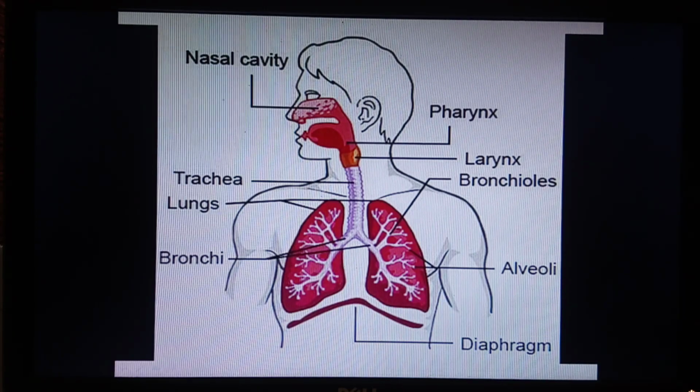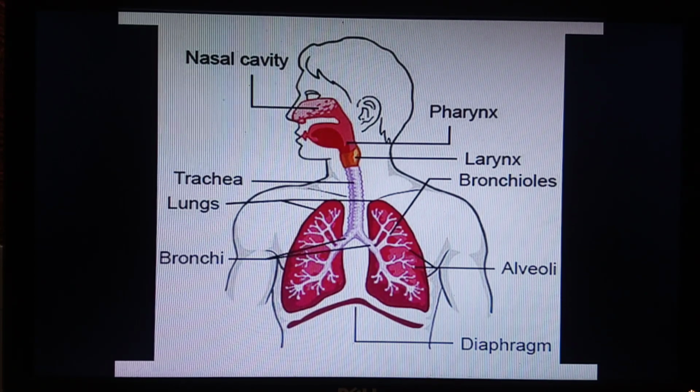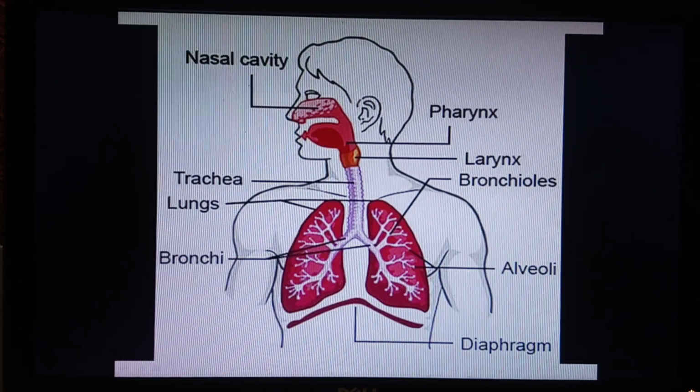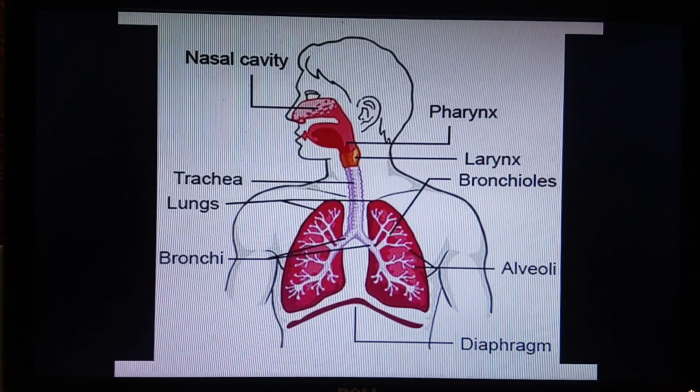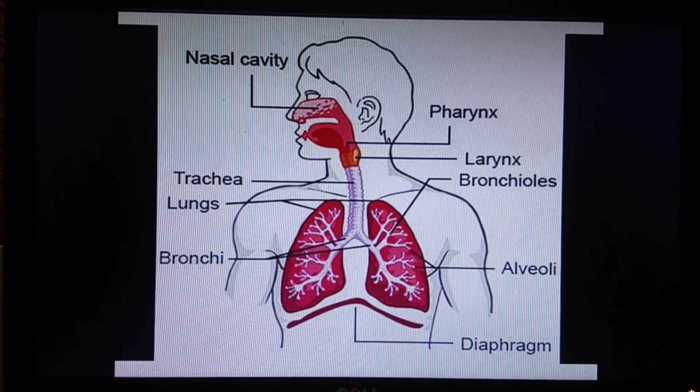Breathing involves inhalation and exhalation. Exchange of environmental oxygen with CO2 of the blood in the respiratory organ is called external respiration. And internal respiration involves uptake of O2 by tissue cells from blood, oxidation of food in cells, production of CO2, water and energy, diffusion of CO2 from cells into blood and conservation of energy in ATP.